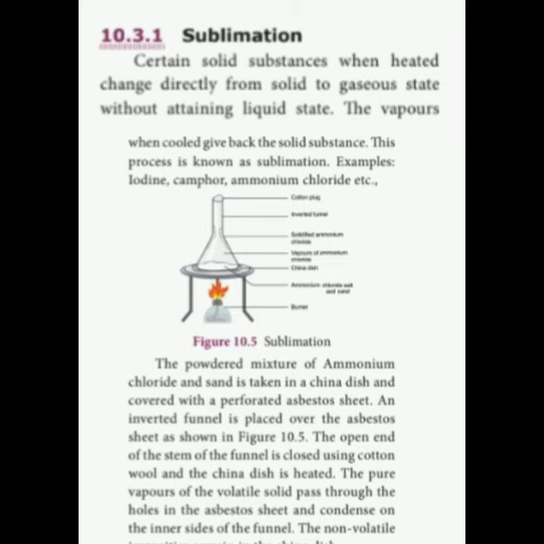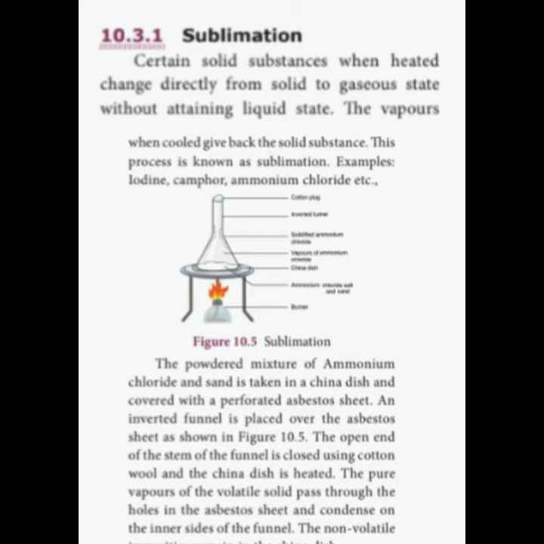This is a very important question: define sublimation and explain the process with a diagram, so we have to write it fully. First, we take a mixture of ammonium chloride and sand.